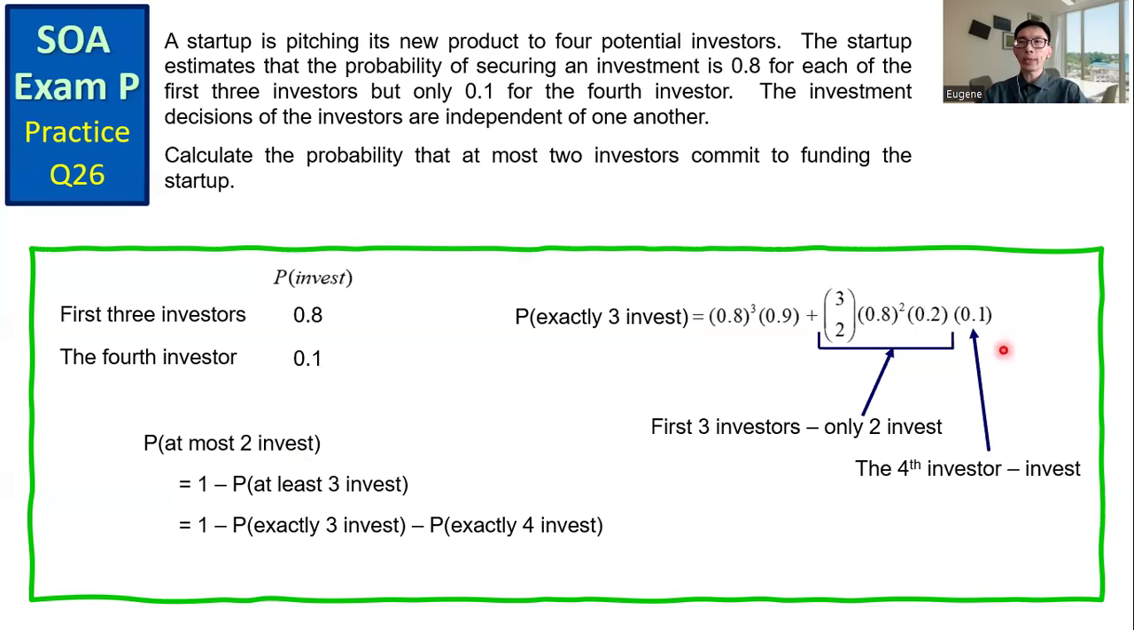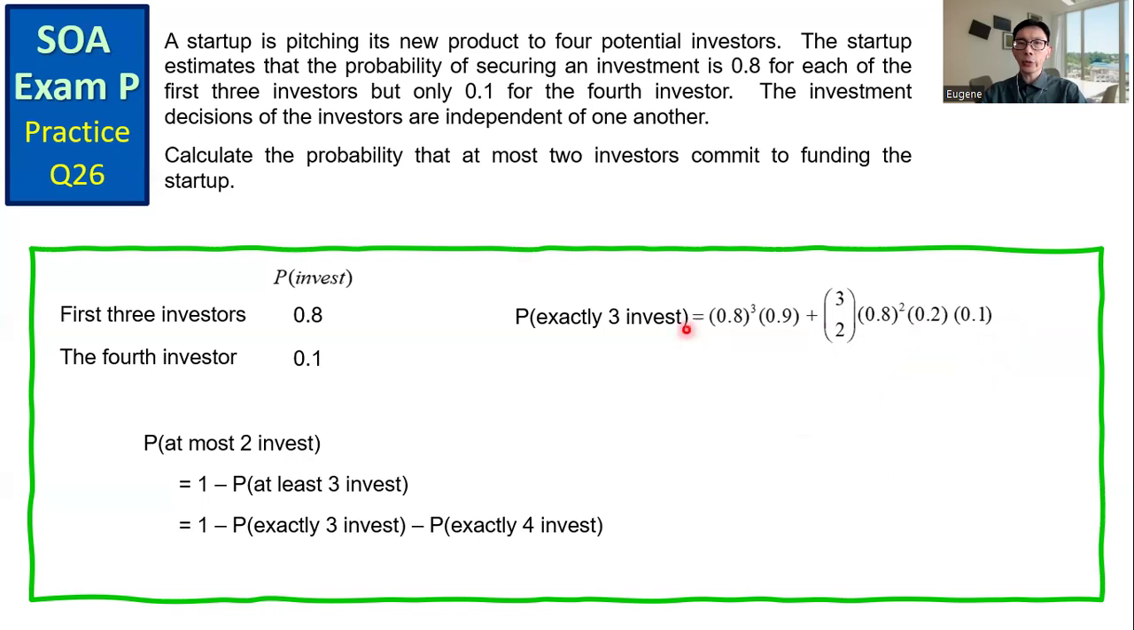Upon calculation, we get the probability that exactly 3 out of 4 investors make the investment is 0.4992. And then we also need to compute the probability that all 4 investors will make the investment. This equals 0.8 cubed times 0.1. All investors invest. So we multiply all the 4 probabilities together. We get 0.0512.